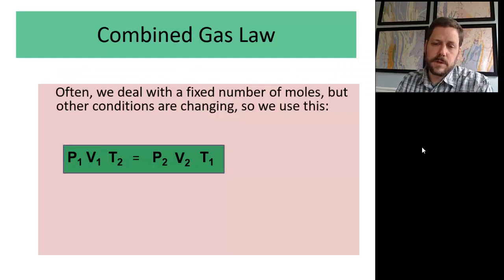So before I introduce the combined gas law, which you can see on the screen now, I want to remind you that you can often make a prediction, like I was saying a moment ago, conceptually to get a ballpark idea of what's going to happen. For instance, if we double the pressure of a gas at constant temperature and number of moles, what's going to happen to the volume? Well, doubling pressure, we'll halve the volume. What if we double the number of moles? What will happen to volume with all other things held constant? Twice the number of moles of gas, according to Avogadro's law, will be twice the volume.